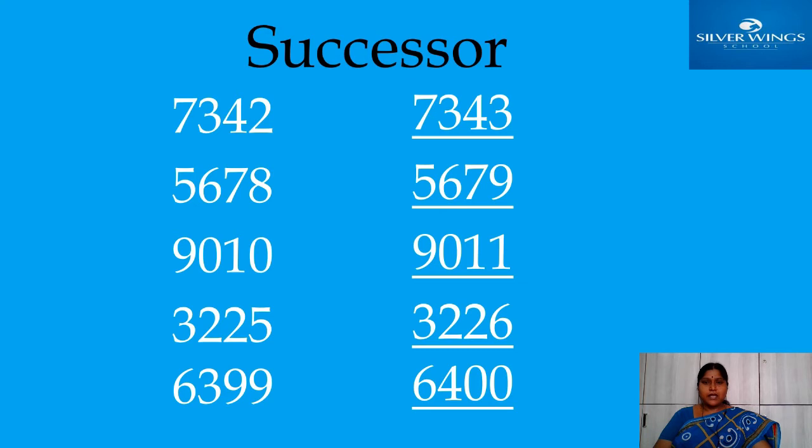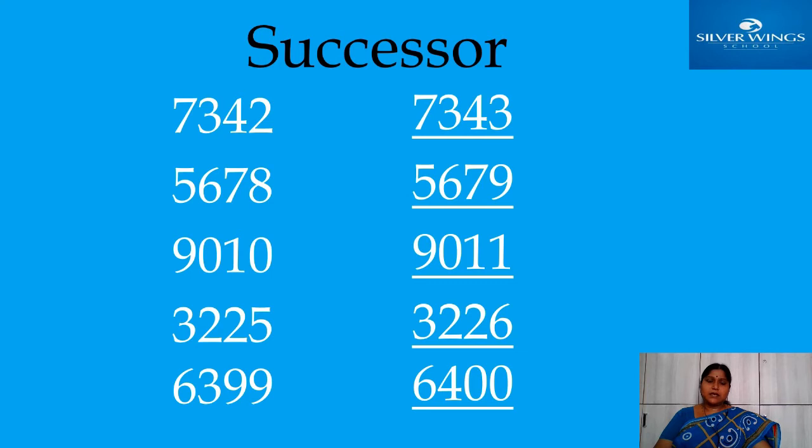Okay, now once again I will repeat. Whenever you want to write predecessor and successor, you need not see all the digits in the number, you just see the ones place. In the ones place, you should write the number just before or just after. Whenever you are writing predecessor, if zeros came in the last place, you should see the before number. If in two places zeros came, see the 3-digit number. Okay, like that it goes on.